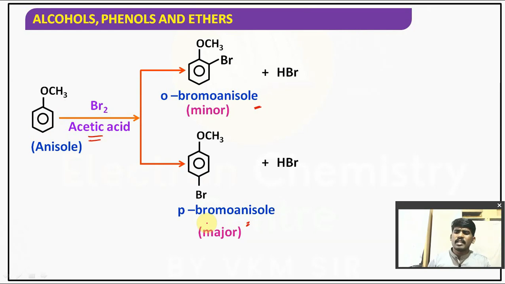As you know, parabromoanisole is major because in the ortho product both the bulky groups are adjacent, which causes steric hindrance and the product becomes unstable. Hence, orthobromoanisole is minor and parabromoanisole is major. Whenever anisole is treated with bromine and acetic acid, it gives two products: orthobromoanisole and parabromoanisole.